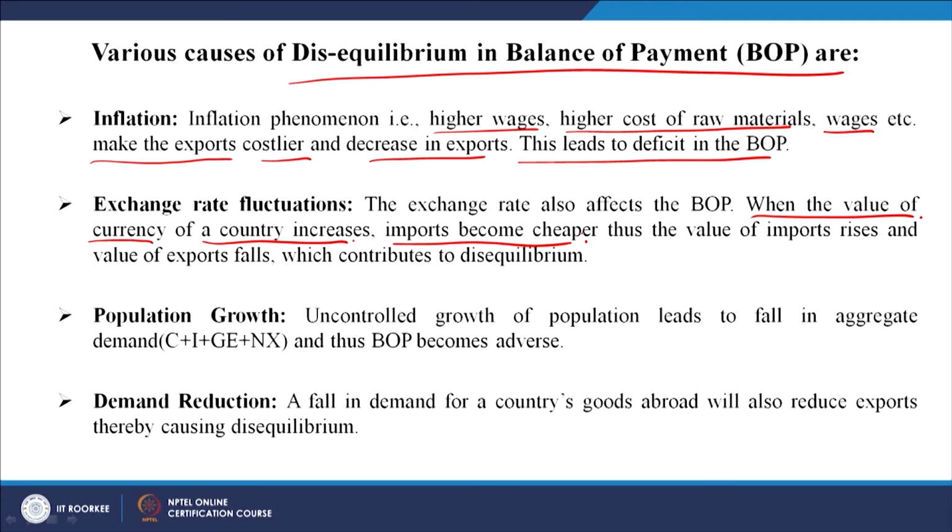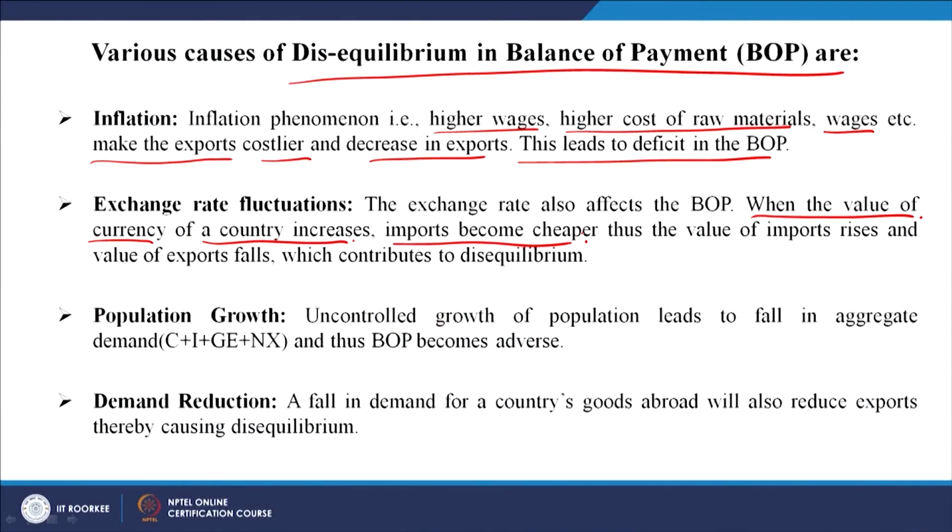In fact, many countries have adopted this as a strategy in order to increase their exports, one being Japan, the other being China, which comes to my mind very easily. When the value of the currency of a country increases, imports become cheaper. Thus, the value of imports rises and the value of exports falls, which contributes to disequilibrium.